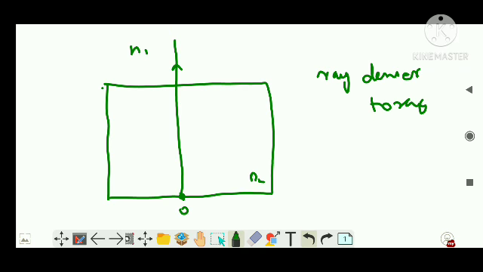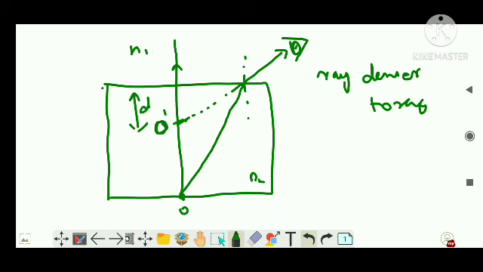So this is one ray. One ray travels like this. This is the normal, and the ray moves away from the normal. This is what we are seeing. You trace this path, so the path becomes what is known as our apparent position. This is O, and let's say this is O dash. This depth is our apparent depth. And this thickness of the glass slab, or let's say this medium, is known as D. Clear? This is denser.